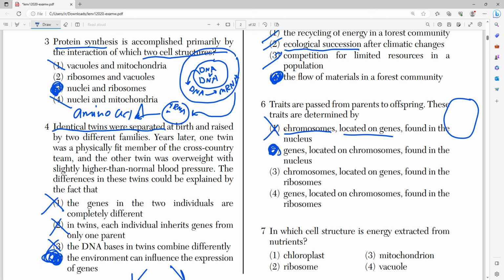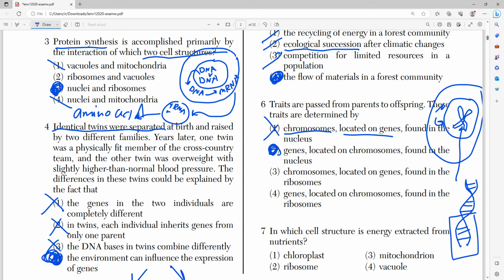Let me just draw a diagram. Here you have your little chromosome, little X-shaped pattern, right? This is your nucleus, and that's your bigger cell. And inside of this chromosome, which lies in the nucleus, you can find all of this DNA, which is tightly woven. And inside of this DNA, in this small section, you could find a gene, right? So remember it goes gene, DNA, chromosome, nucleus, right? Sorry, that wasn't the eraser. Oops. Okay.